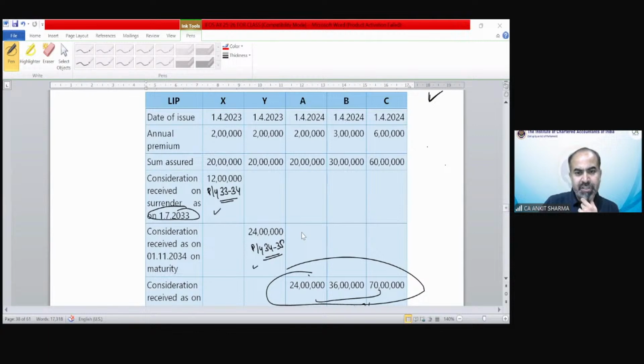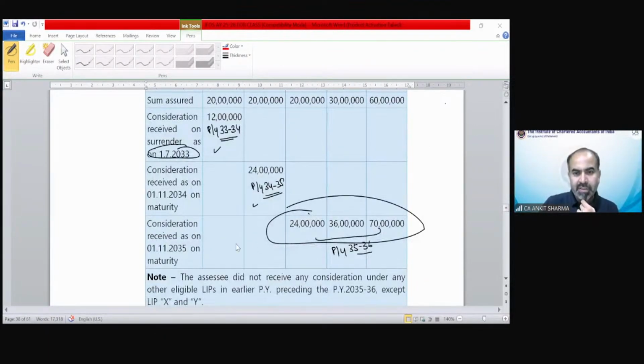The consideration is received in previous year 35-36. Now you can see there are two eligible policies whose consideration has been received earlier. Ms. P is saying X and Y are exempt and others are taxable. Memory is also saying the same answer. Well done. Almas is saying X, Y exempt, A, B, C taxable. And Priyanshi is saying X plus A, Y plus B exempt.